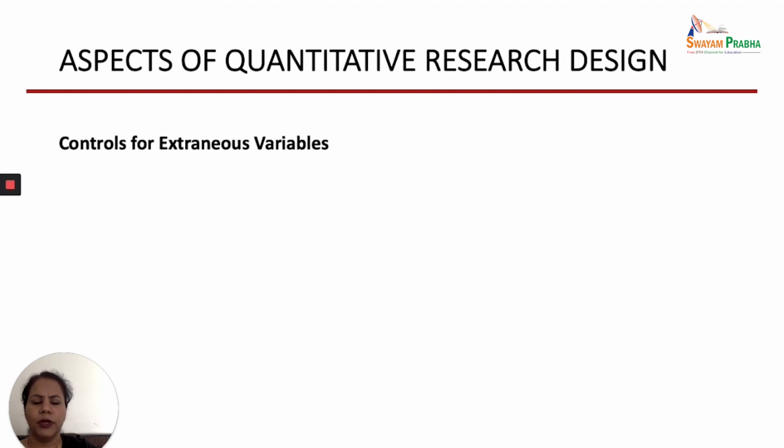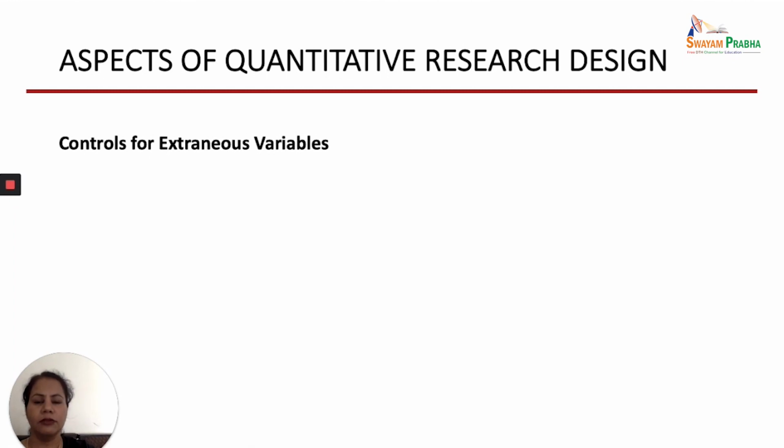Next aspect of quantitative research design, which is very important, is control for extraneous variables. Now, what are the extraneous variables? Extraneous variables are all other variables, meaning other than the variables which we are studying. All other factors which might be affecting the dependent variable, which might affect the results of your study.